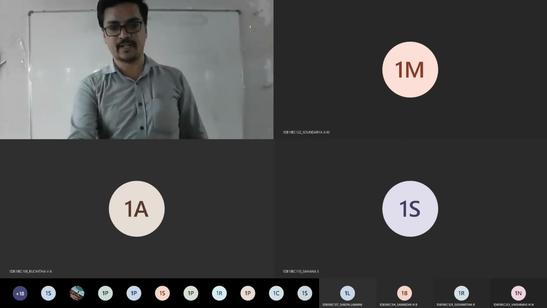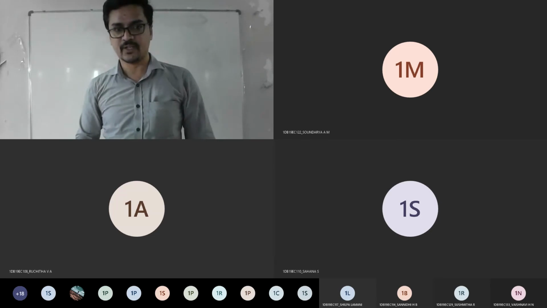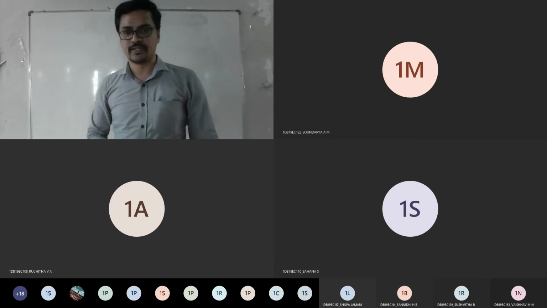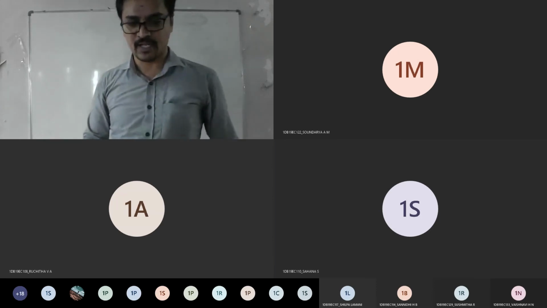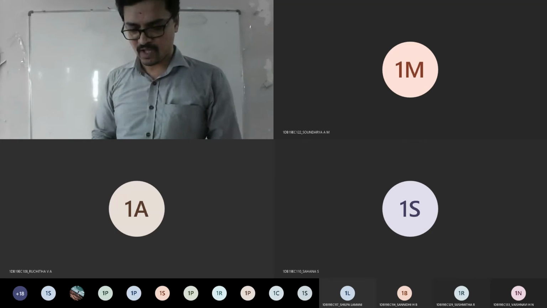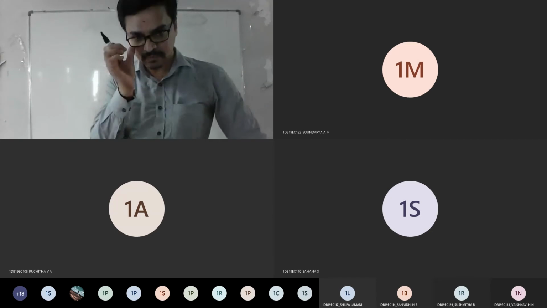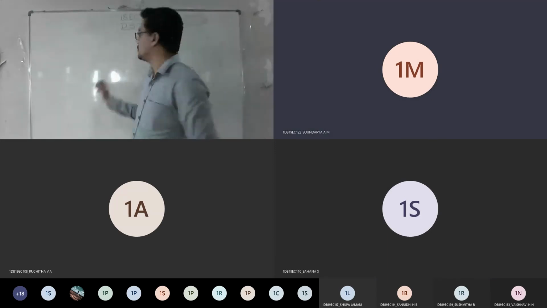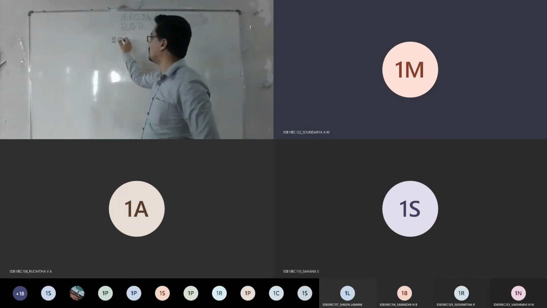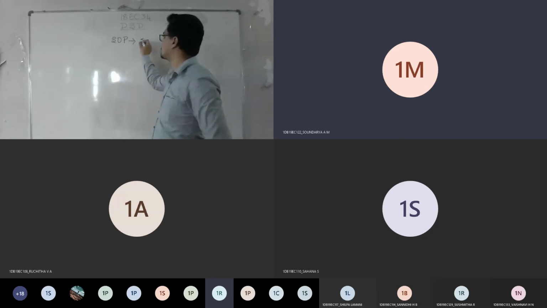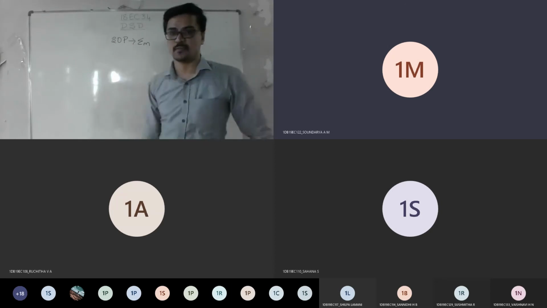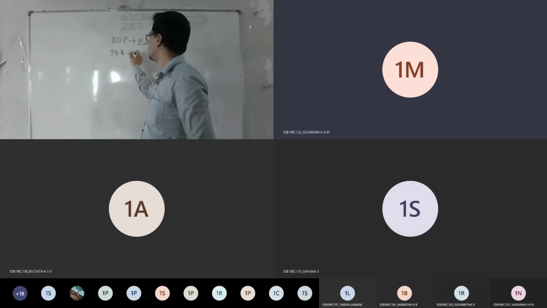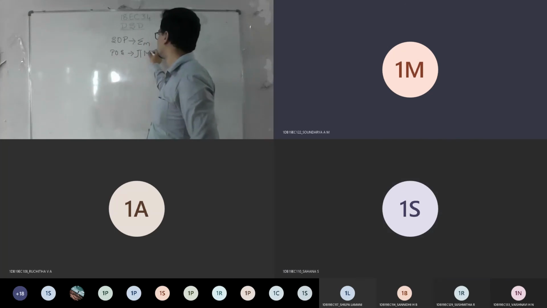We solved problems on min term and max term, and I told you how to get the min term from a Boolean expression, and similarly how to get the min term and max term from a truth table. How do you represent min term? Sigma m, with a small m. Whenever we talk about SOP or min term, it is represented by sigma with a small m. Similarly, for POS it is Pi with a capital M.